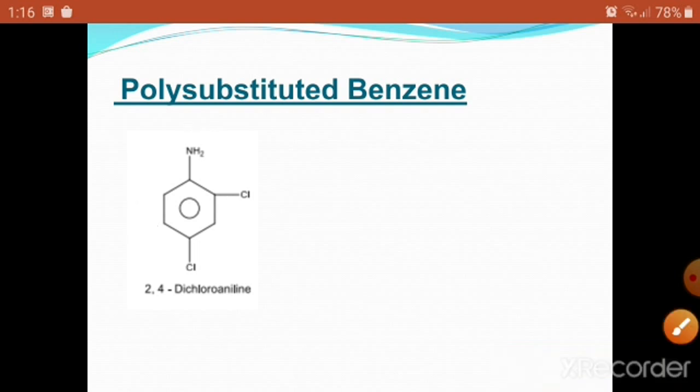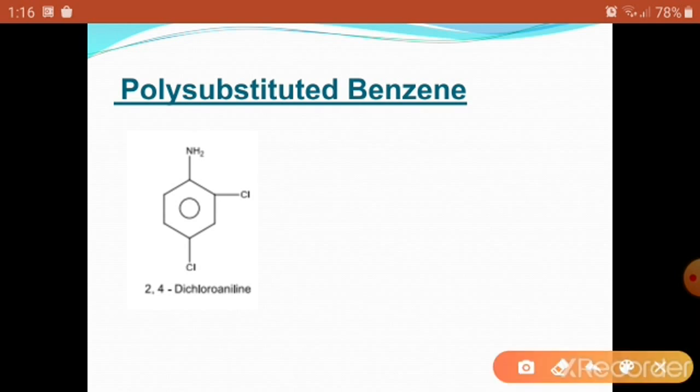So here 1, 2, 3, 4. We start the numbering from aniline and go to the side in which the substituents get the lowest possible numbers. So one chlorine is present at position number 2, and the second chlorine is present at position number 4.